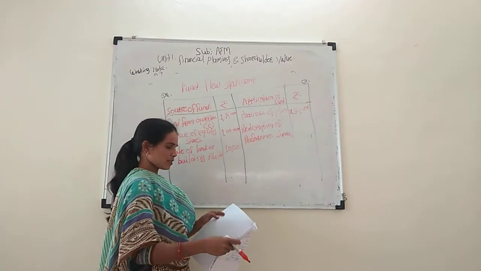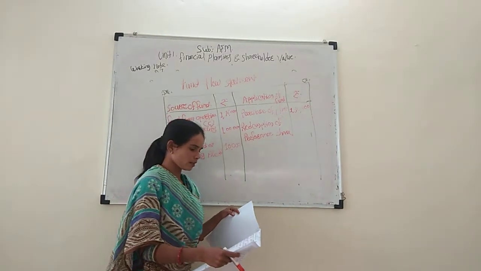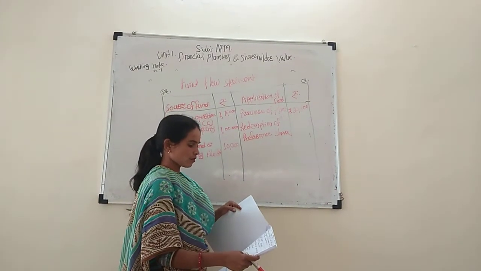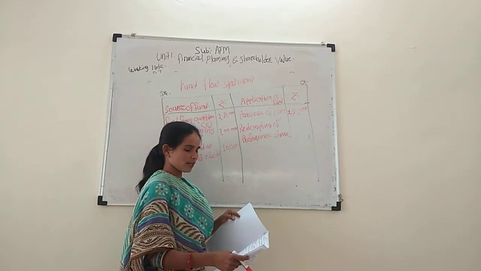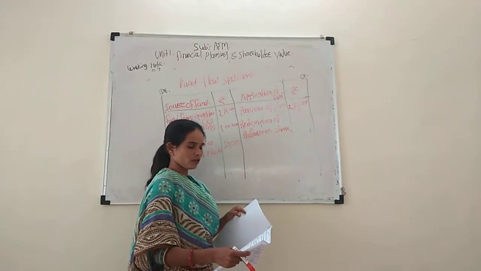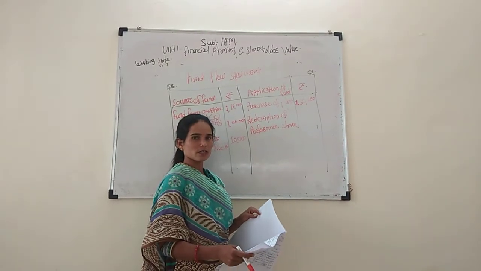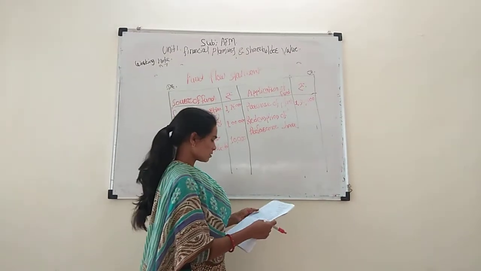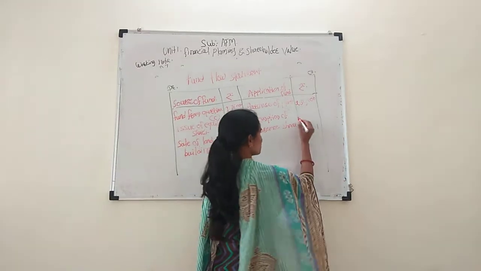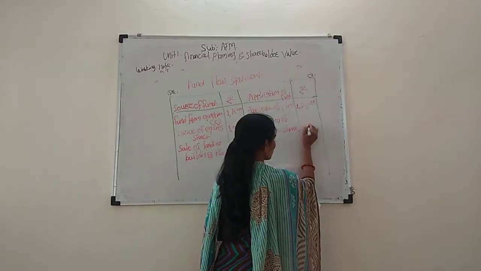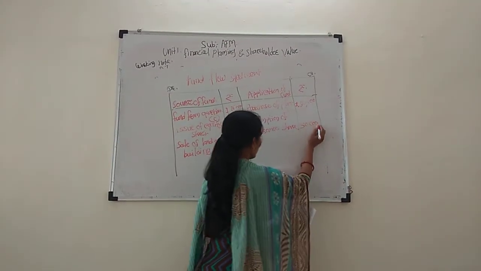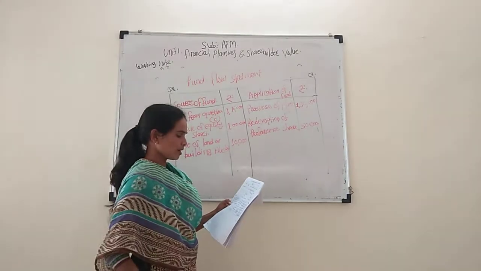Show the balance sheet for 2018 and 2019. Redeemable preference share capital was 1,50,000 in 2018 and 1 lakh in 2019. 1,50,000 minus 1 lakh is equal to 50,000. This is the redemption of preference shares.